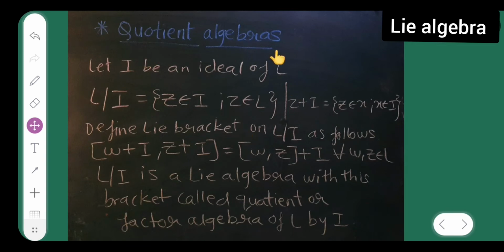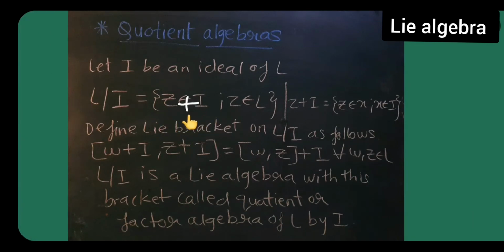Okay, so quotient algebras. Let I be an ideal of L. L by I is equal to the set of Z plus I, where Z belongs to L. Wait, I made a slight mistake over here. This is L by I, right? And this is nothing but plus. Please put that plus sign over here.